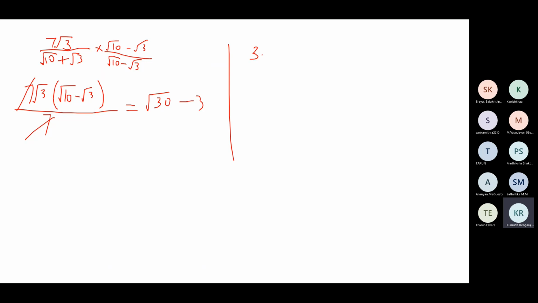3 root 2 divided by root 15 plus 3 root 2. So you multiply by root 15 minus 3 root 2. Root 15 minus 3 root 2.